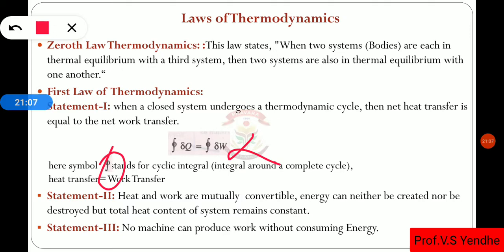Then the second statement, heat and work are mutually convertible. Energy can neither be created nor be destroyed, but the total heat content of the system remains constant. This is the law of conservation of energy. Then the third statement, no machine can produce work without consuming energy.